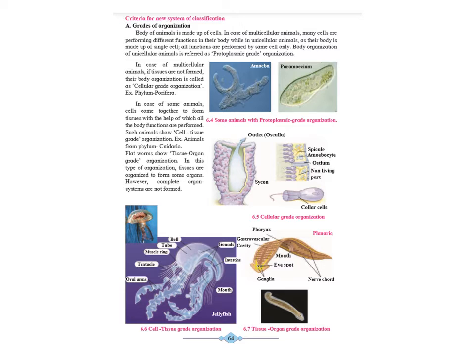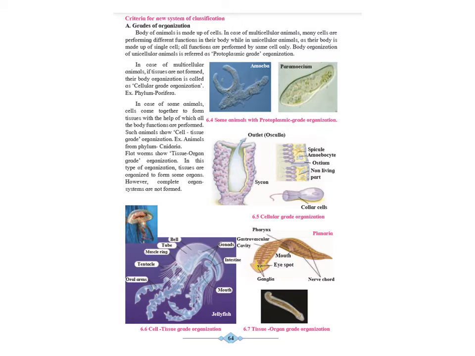Now, in the case of multicellular animals, if tissues are not formed, their body organization is called cellular grade organization. Example is phylum Porifera. See, they have given you an example of Porifera over there, the cellular organization.